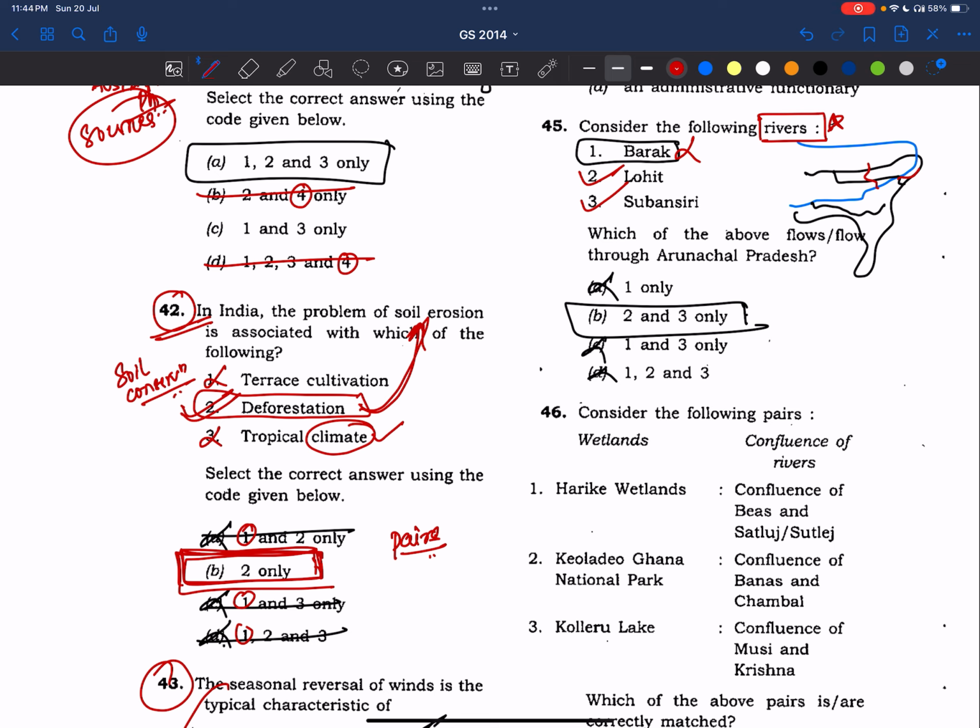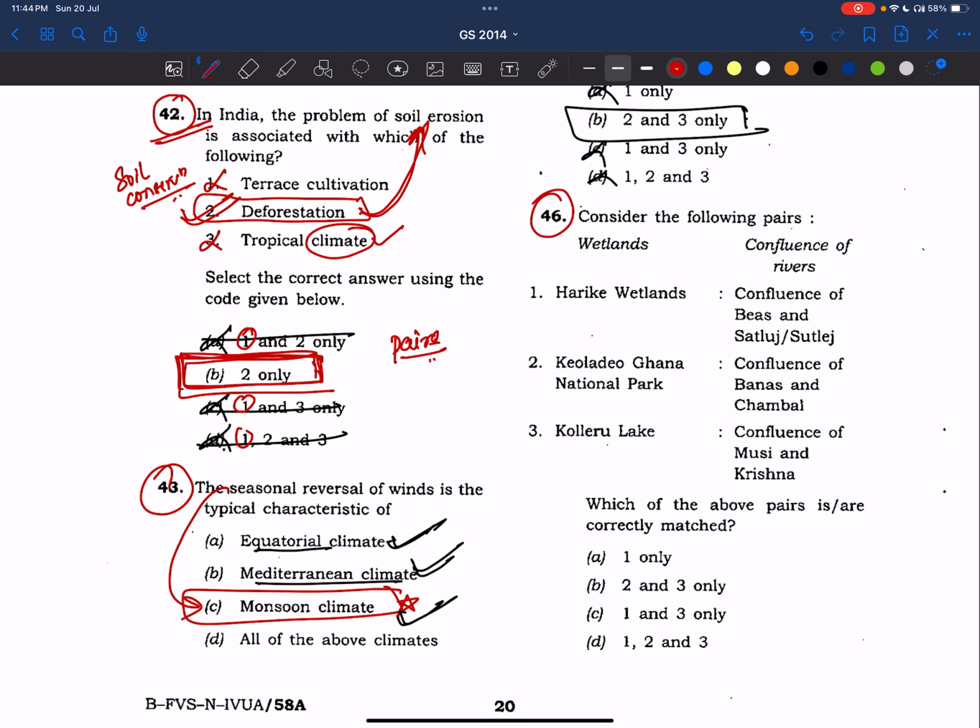It takes sufficient time, but please give me time. I'll definitely share in the Telegram. Okay, because I have to make notes for myself also now. So whichever things I am making for myself, I'll definitely share for you. Okay, that's it, friends. Now coming to 46th question.